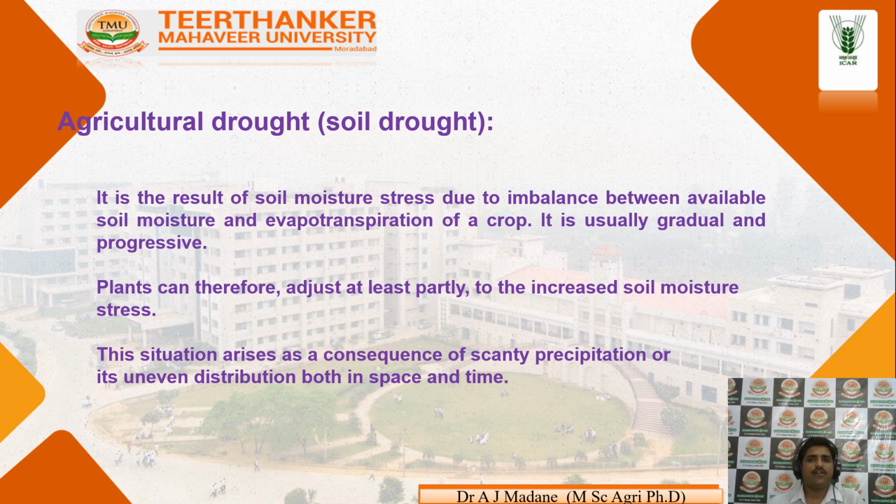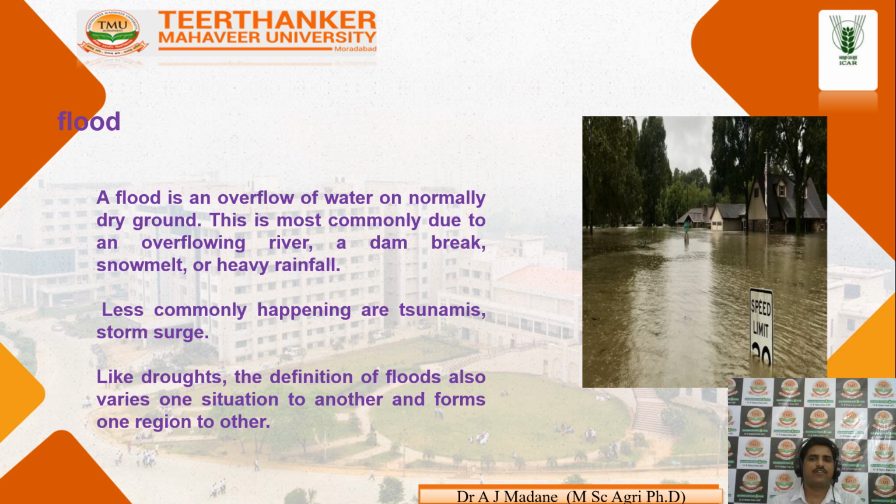Here you can see the condition. It is the result of soil moisture stress due to the imbalance between available soil moisture and crop transpiration. It is usually gradual and progressive. Plants can therefore adjust at least partly to the increased soil moisture stress. The water present in the soil is not sufficient to fulfill the need of evapotranspiration. That condition is called agricultural drought.